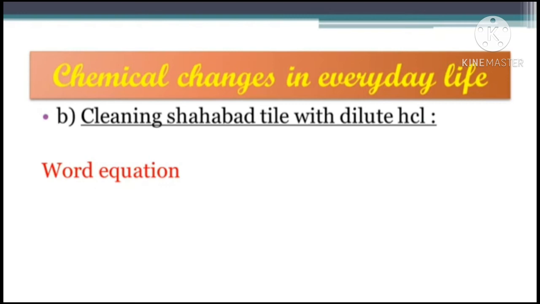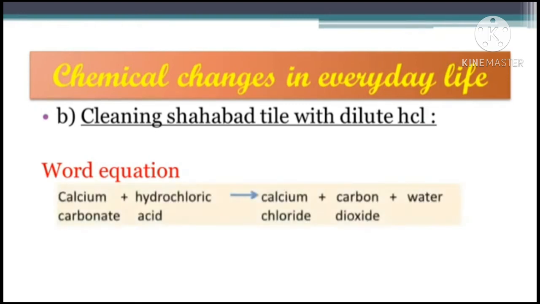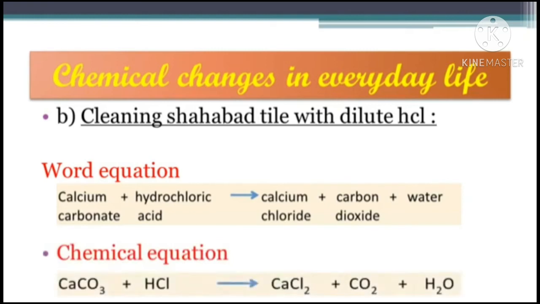So the word equation of this process can be written as calcium carbonate plus hydrochloric acid gives us calcium chloride plus carbon dioxide plus water. The chemical equation will be like this: CaCO3 for calcium carbonate, HCl hydrochloric acid, and the arrow will represent the products, that is calcium chloride CaCl2, carbon dioxide CO2 and water. So in this reaction we have three products and two reactants.